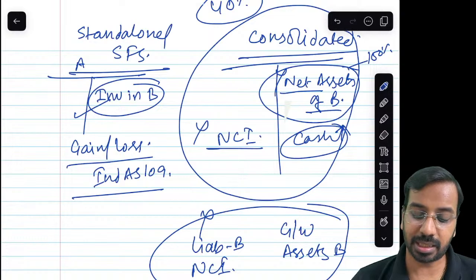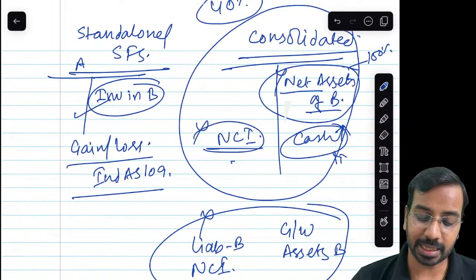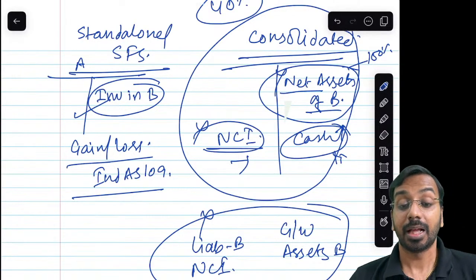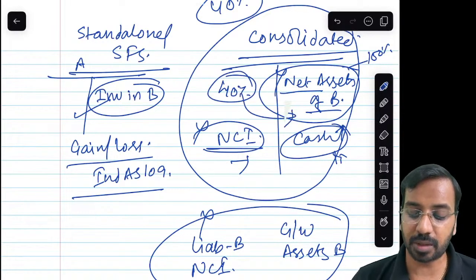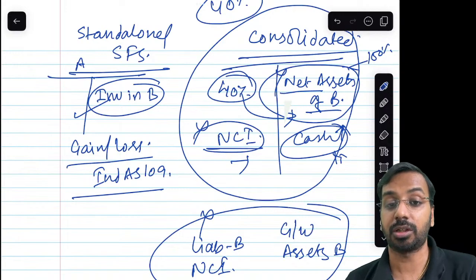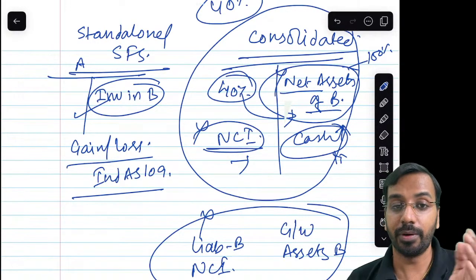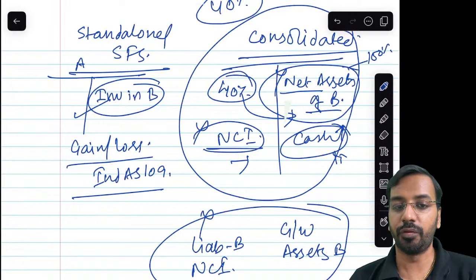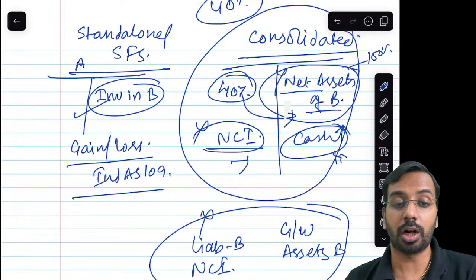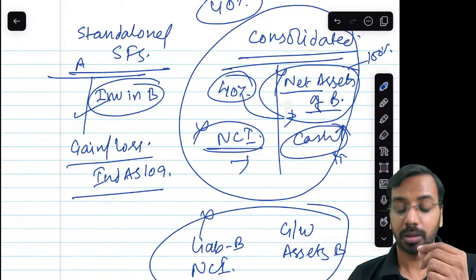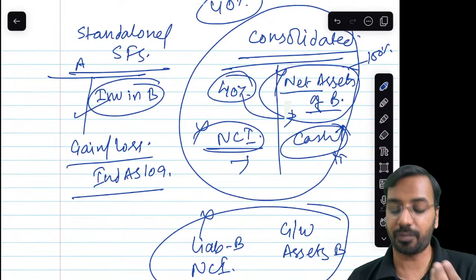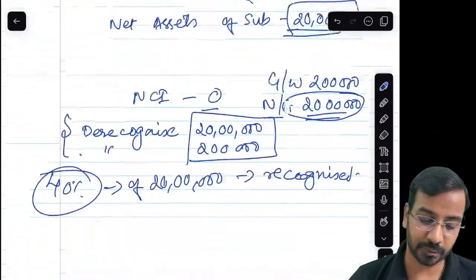Any cash received will be added. Any NCI will also be removed. But because we continue to hold 40% of stake, that 40% stake will be recognized afresh. So we will de-recognize all the assets, goodwill, liabilities, any non-controlling interest, whereas we will recognize whatever stake we retain.